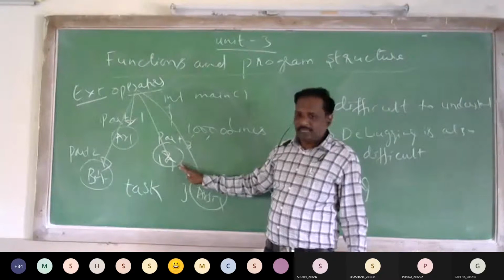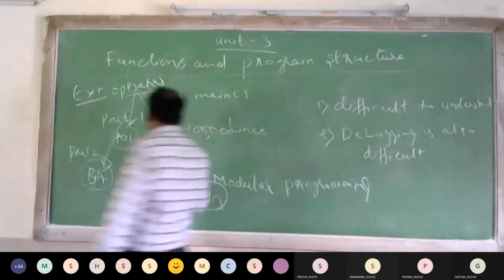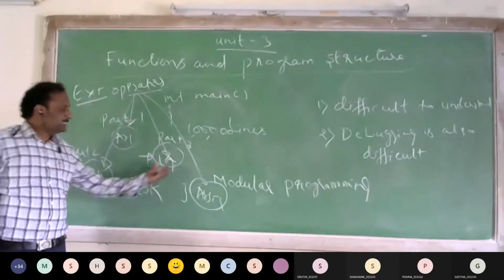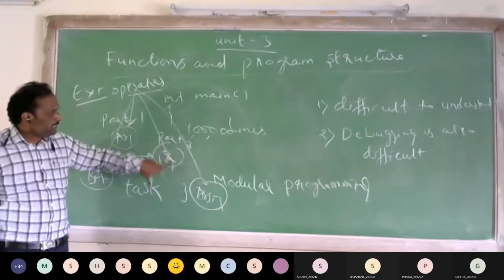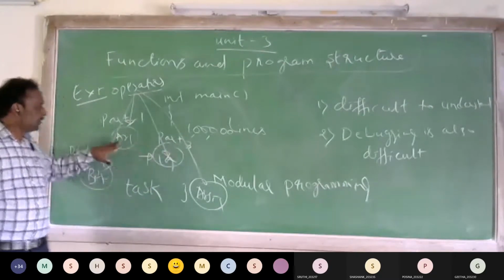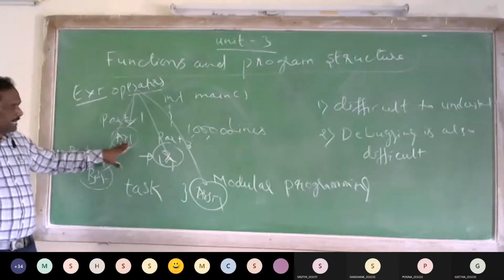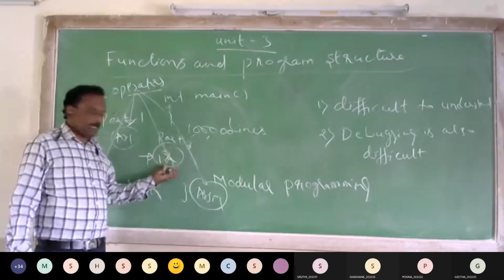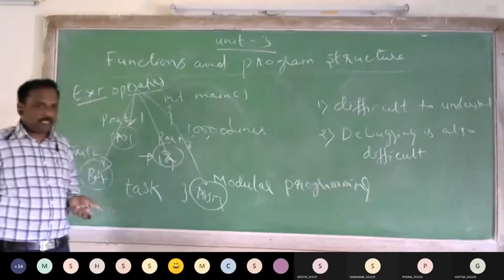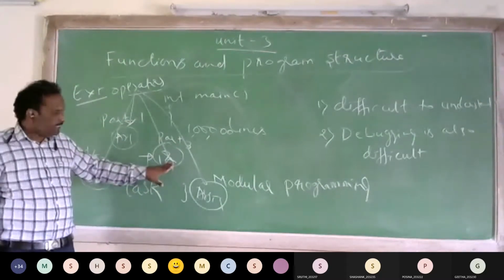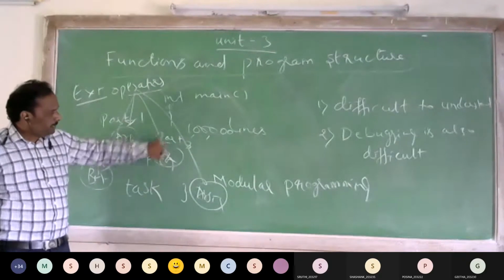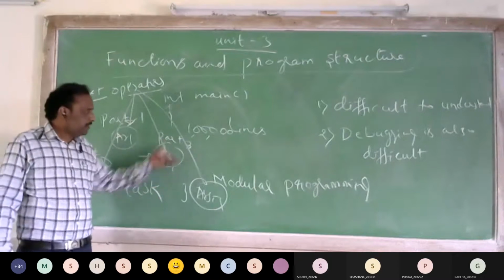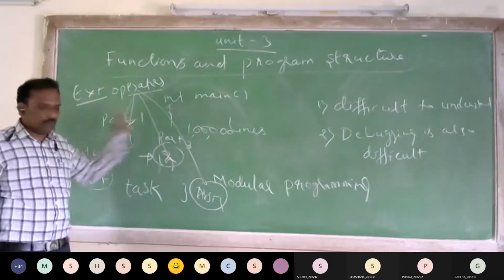So whenever we get an error, it will identify in which part the error is there. Say that the logical error is there at the logical operator. So we will check only the part 3 code. We will not check the errors in part 1, part 2, because part 1 belongs to arithmetic operators, part 2 belongs to bitwise operators. Part 3 is performing the logical operation. So if we get the error in these lines of code, we will debug only this part. We will not search the entire code.